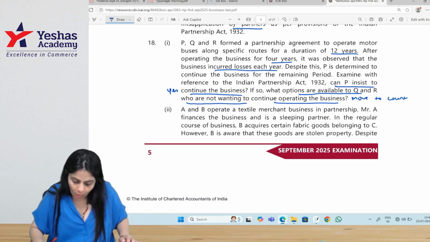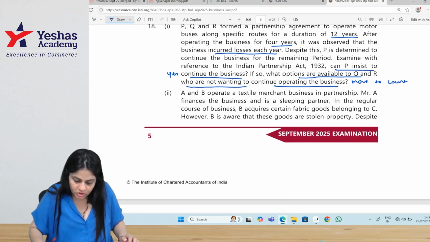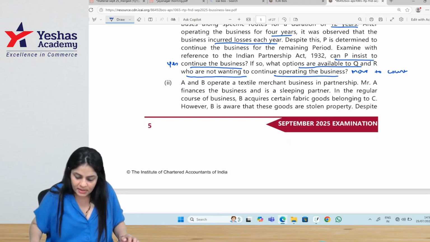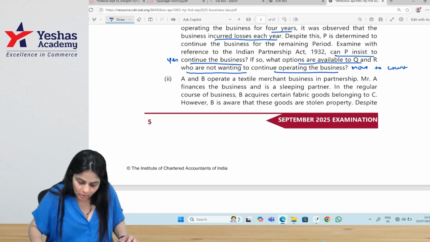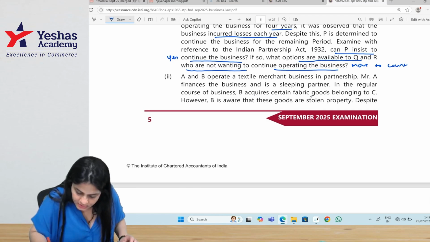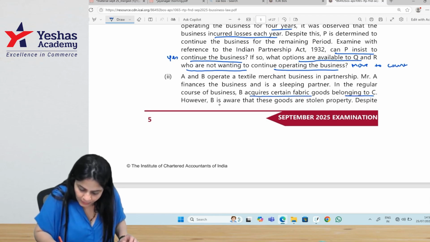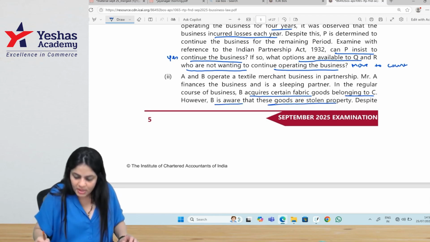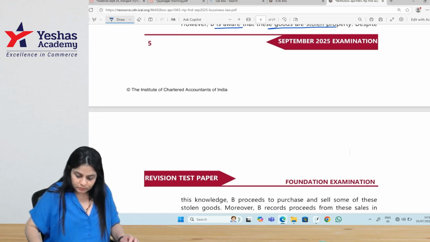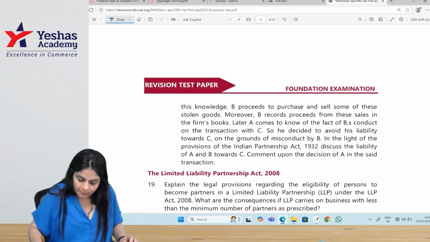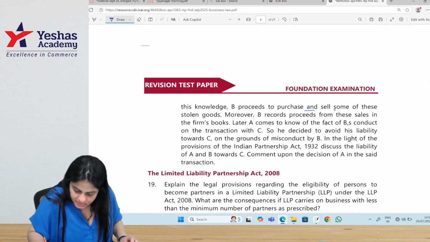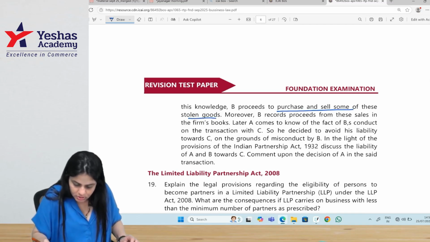Next, A and B operate a textile merchant business in partnership. A finances the business and is a sleeping partner. In the regular course of business, B acquires certain fabric goods belonging to C. However, B is aware that these goods are stolen property. Despite this knowledge, B proceeds to purchase and sell some of these stolen goods.